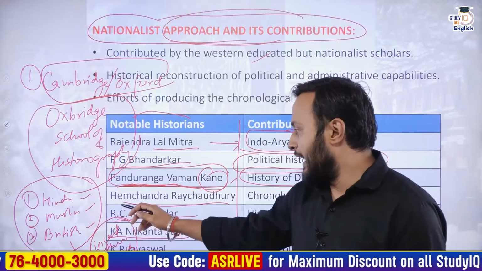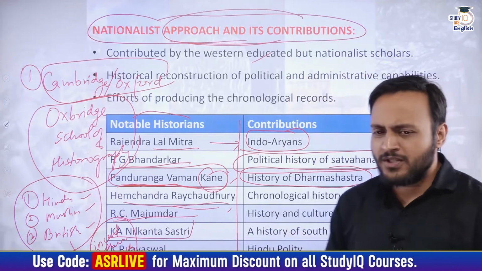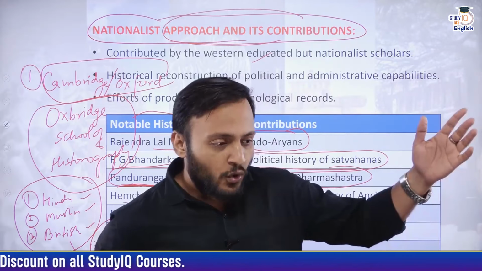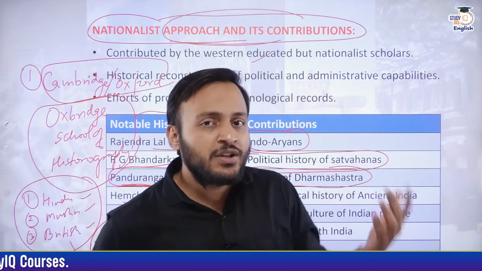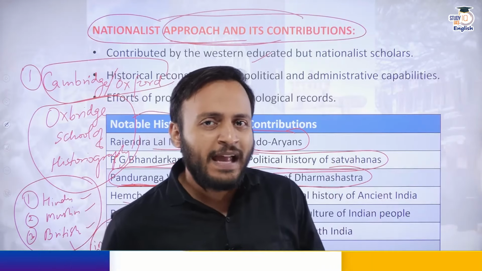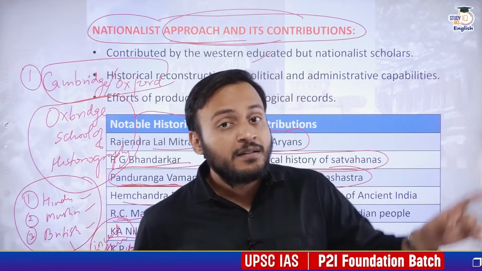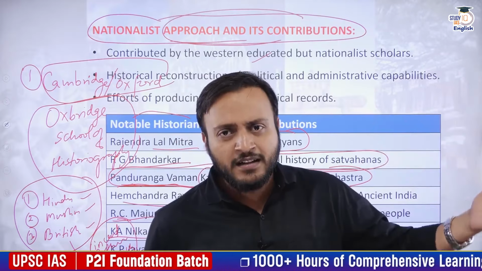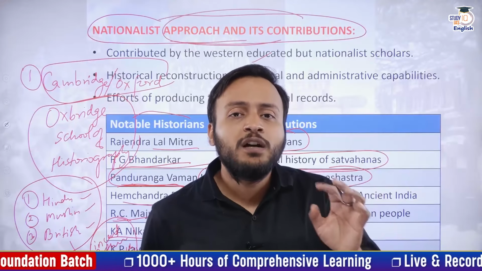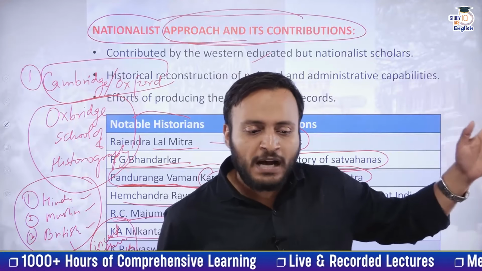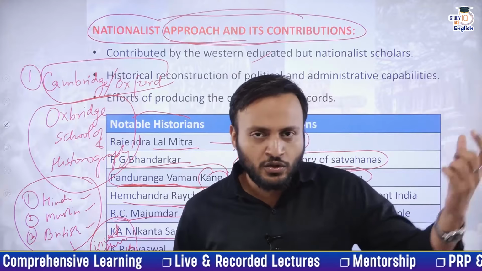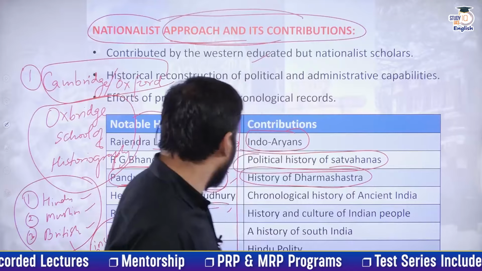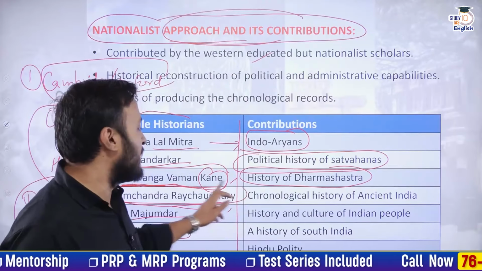Now, Hemchandra Rai Chaudhuri was the first Indian historian who wrote a chronological history of the Indian people and Indian land, beginning from the Vedic culture and the Mahabharat era up to the Gupta age. So from Mahabharat up to the Gupta age, the chronological historical narration and recording is given to us by Hemchandra Rai Chaudhuri.